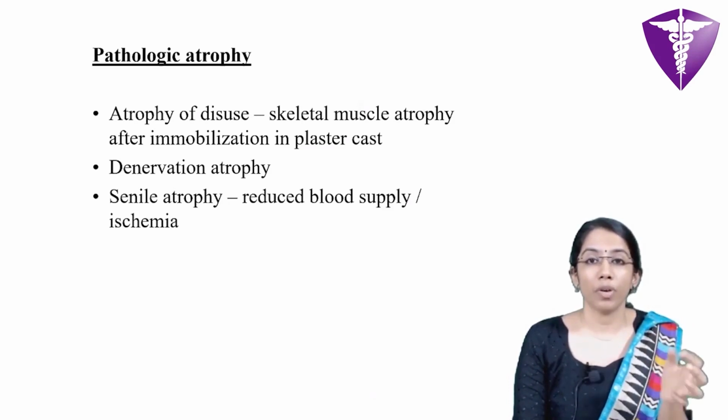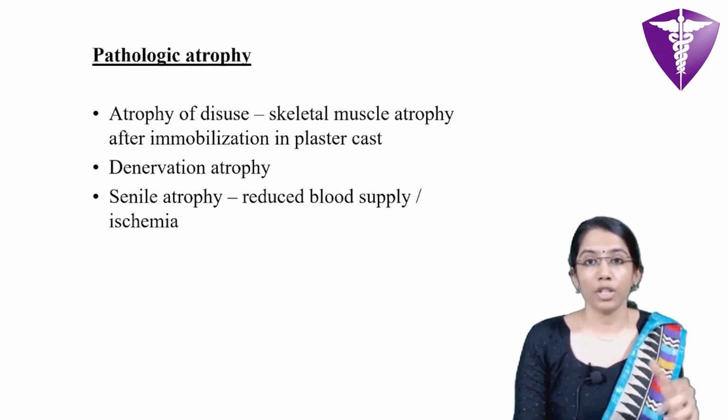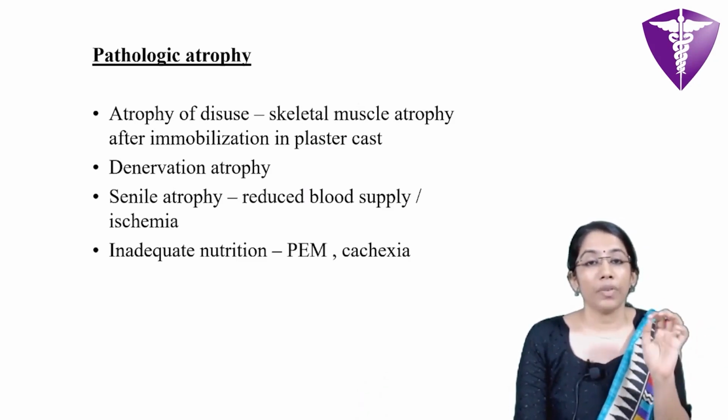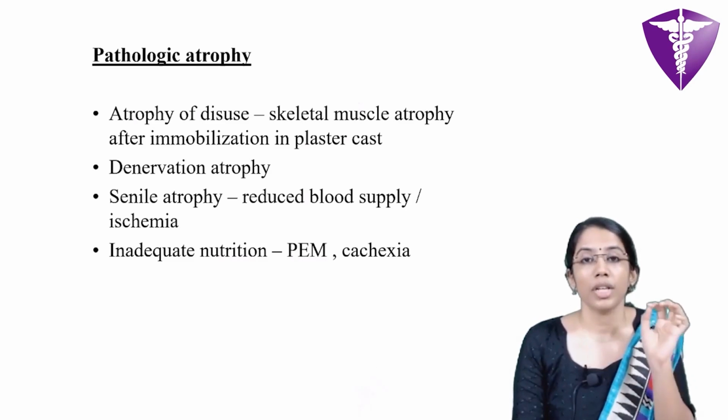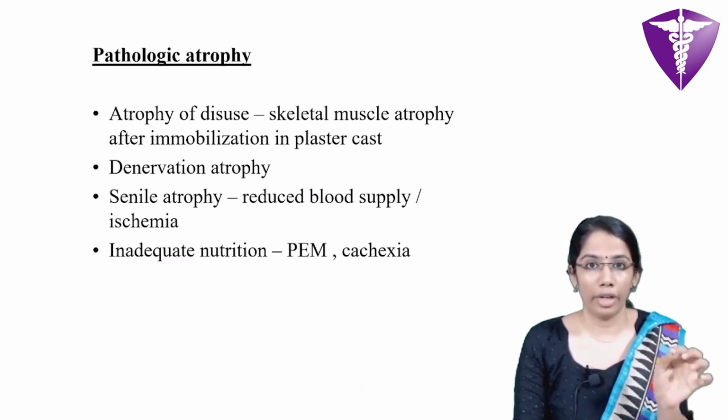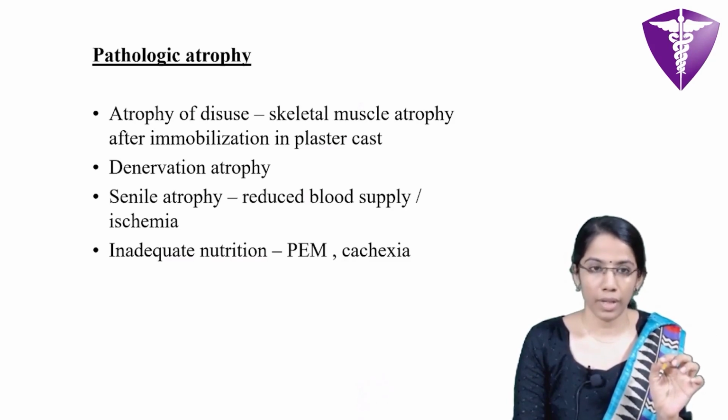And in case of brain in old age, if the blood supply is reduced, there may be a chance of senile atrophy. And in case of inadequate nutrition, such as in protein energy malnutrition or in cancer cachexia, there may occur atrophy due to inadequate nutrition.